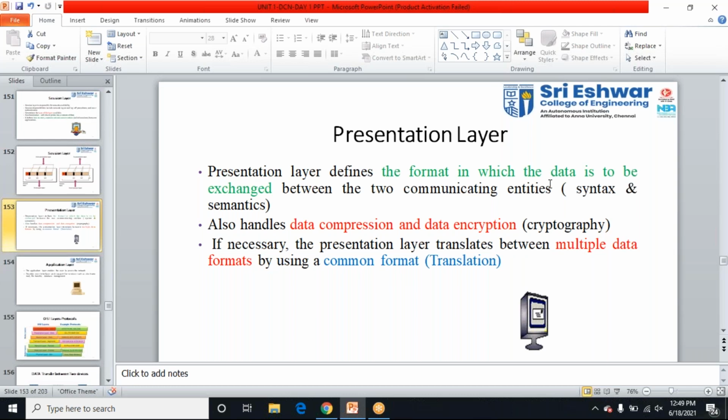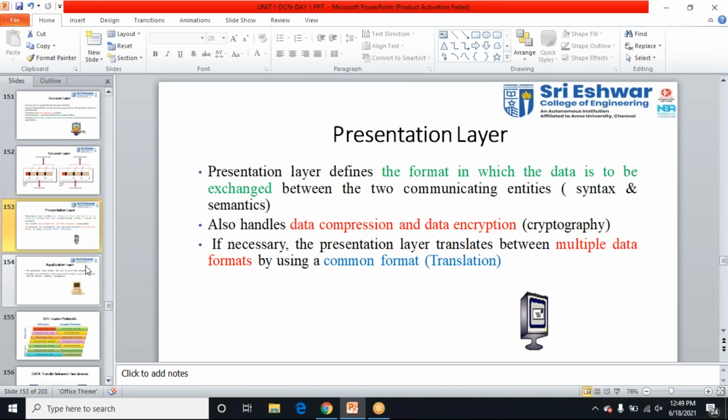It will compress the data and encrypt the data. We have cryptography, and those things are handled here. It will compress the data, translate it into a common format, and transmit it to the next layer. The presentation layer translates multiple data formats using translation and cryptography, and transfers the data to the next layer.